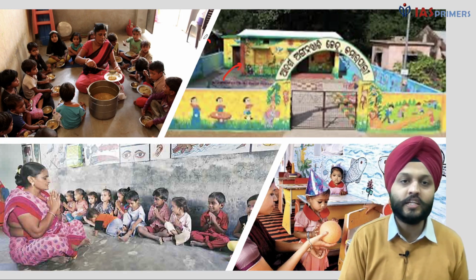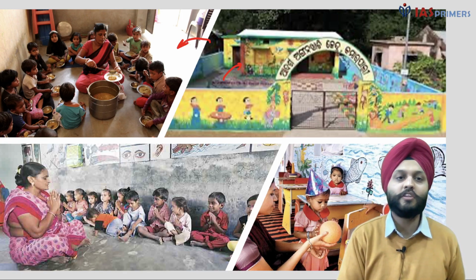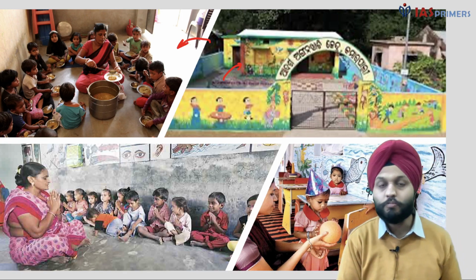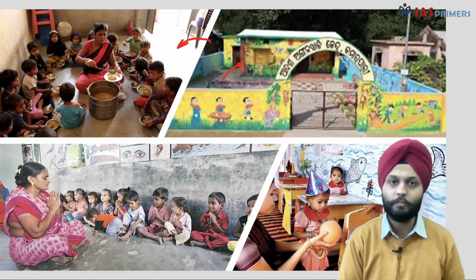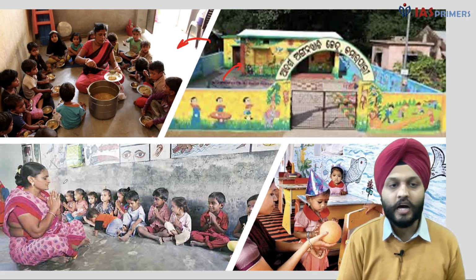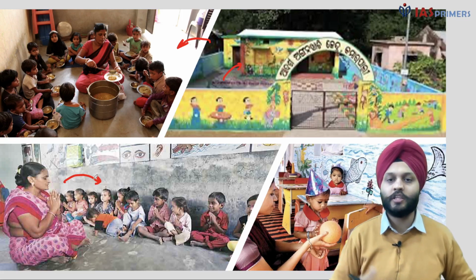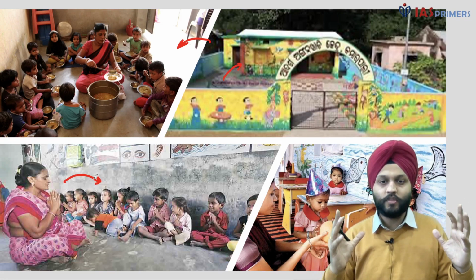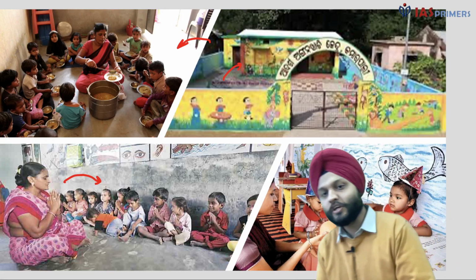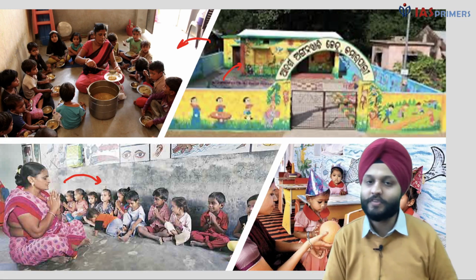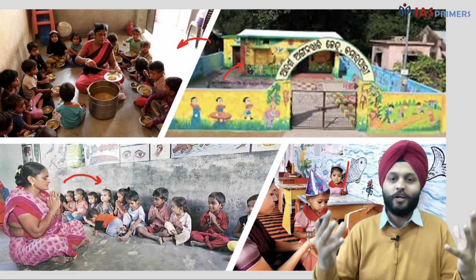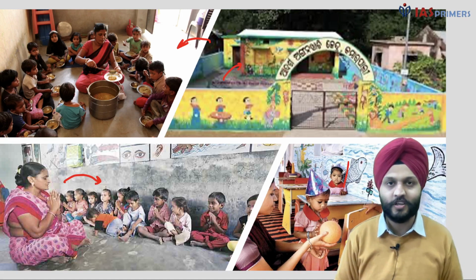And you can see that this is the place where the child is getting some meal. Some basic meal is being provided. Here the Anganwadi worker is providing some sort of informal education. You can see they're trying to teach the child using toys and more innovative ways.